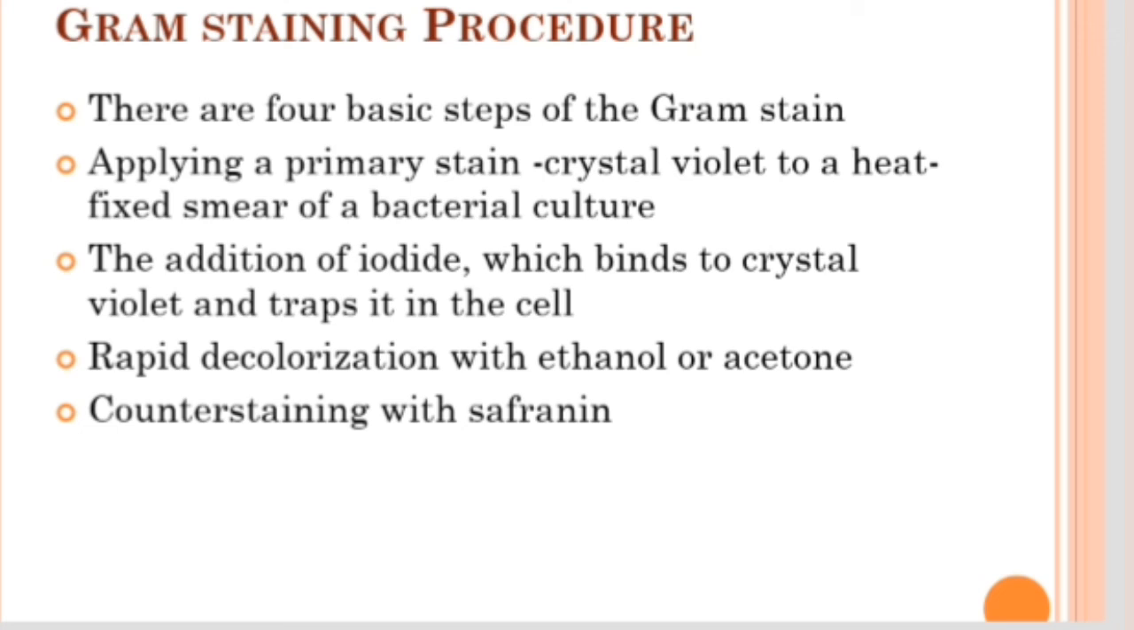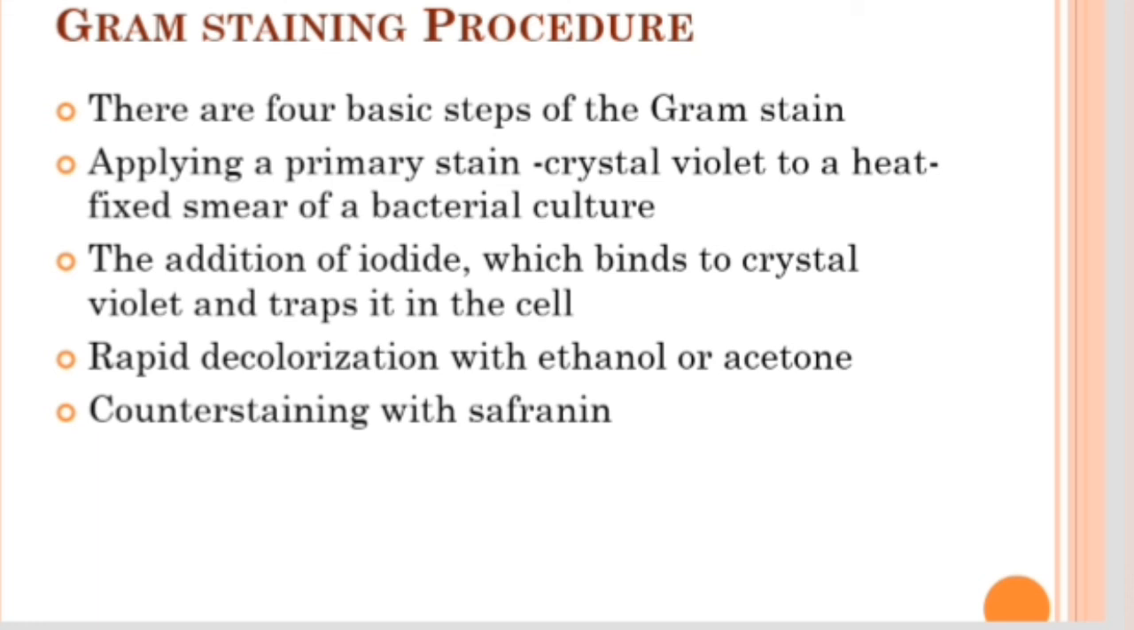Then again we counter stain with safranin, and again keep it for 1 minute. Safranin is a red colored stain. So this is the staining procedure. First we add crystal violet, keeping it for 1 minute. Then we add gram iodine, again keeping it for 1 minute. Then we decolorize it with either alcohol or acetone. Then we wash it, and again counter stain with a secondary stain called safranin, which is red colored. After 1 minute we wash the slide again and observe it under 45x. So that is the gram staining procedure.